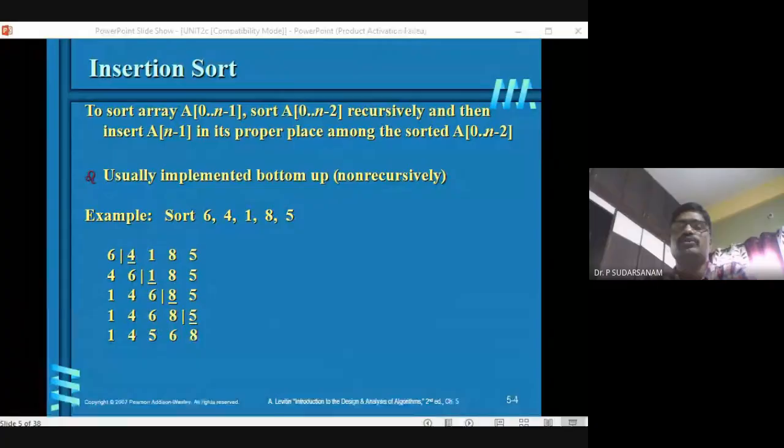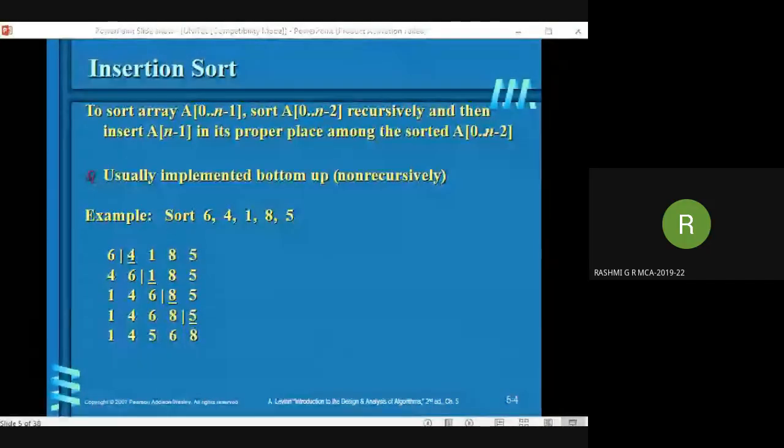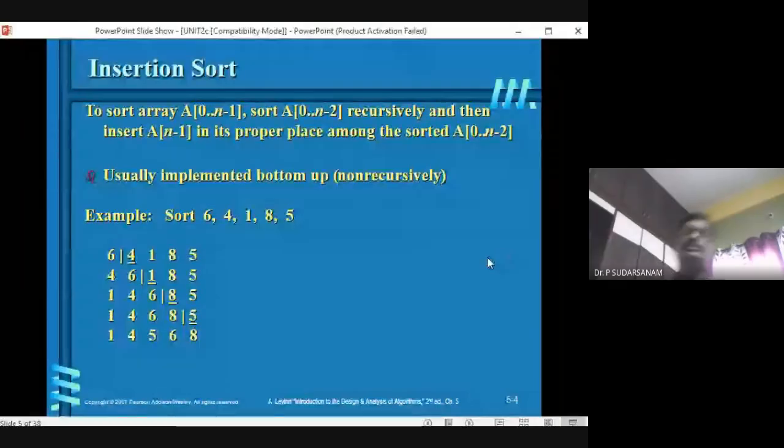I hope you have done this program already in data structures. Have you done it? Hello? Data structures, you have done it, no? Yes. So now once again we'll do it.